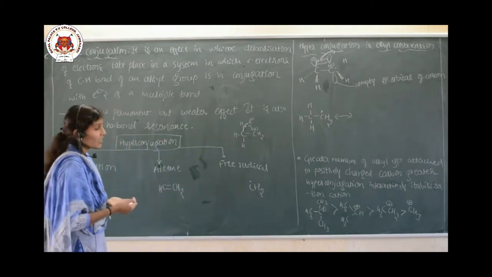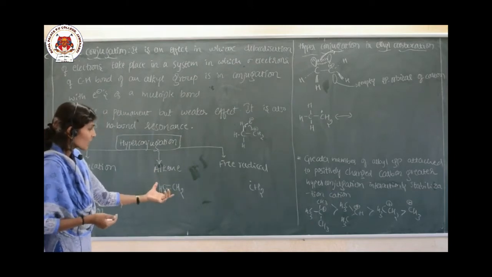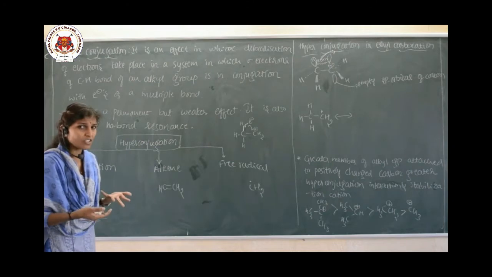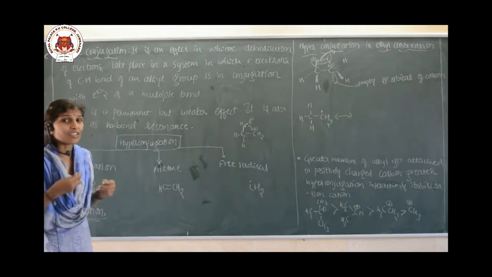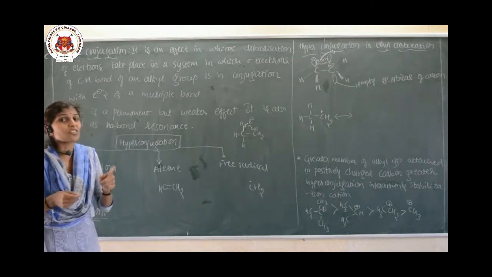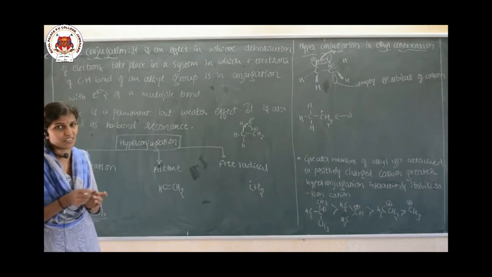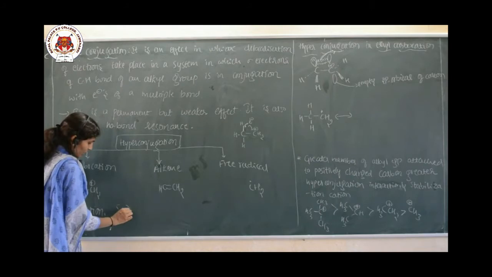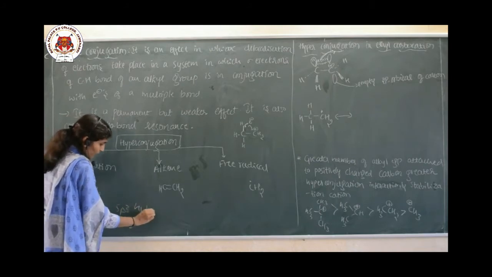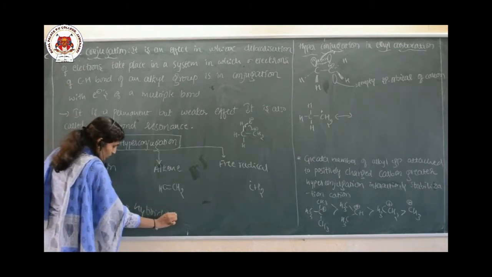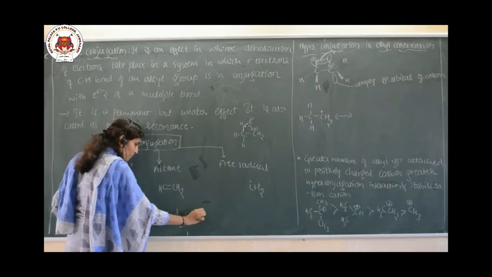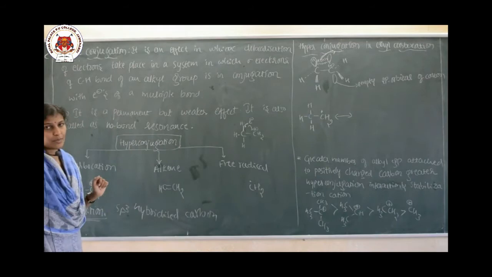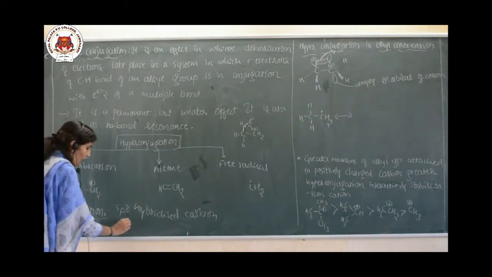There is one condition: these alkene, free radical and carbocation systems must be attached to another carbon which is sp3 hybridized, and this sp3 hybridized carbon should have the alpha hydrogen.